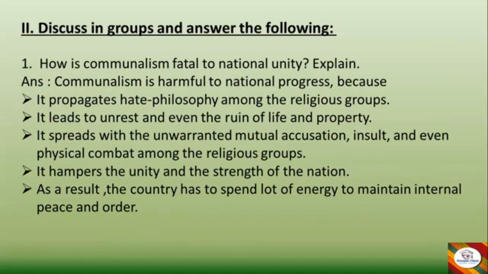It spreads with unwarranted mutual accusation, insult, and even physical combat among the religious groups. It hampers the unity and the strength of the nation. As a result, the country has to spend a lot of energy to maintain internal peace and order. Answers are given in the form of points so that it's easy for you all to remember. So this was our first answer.